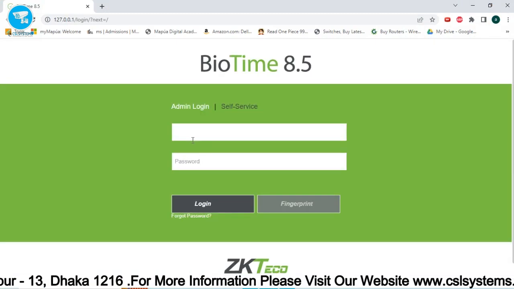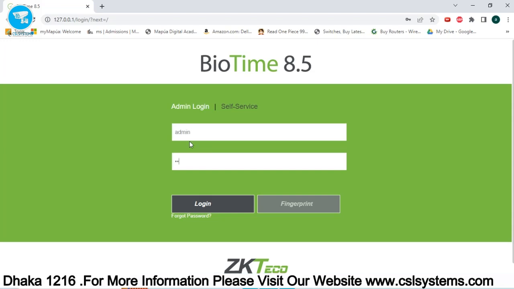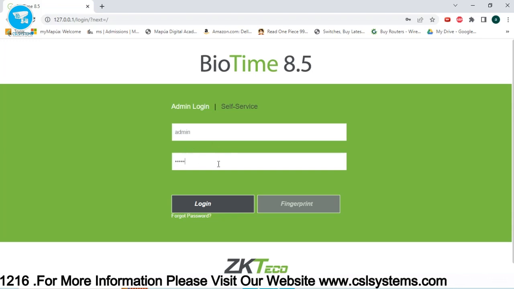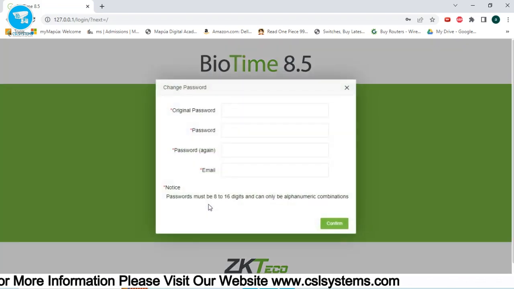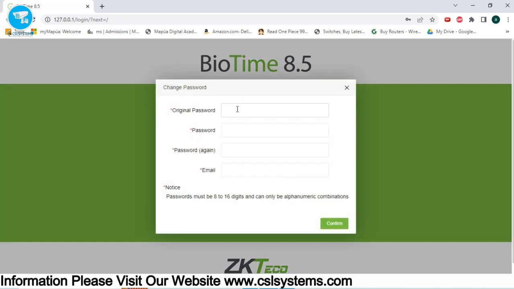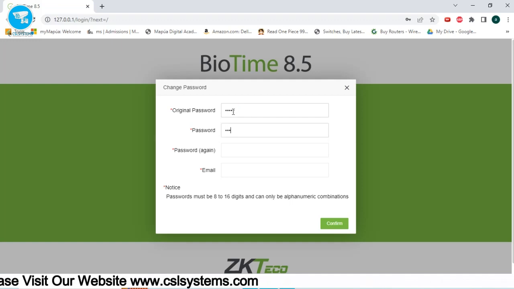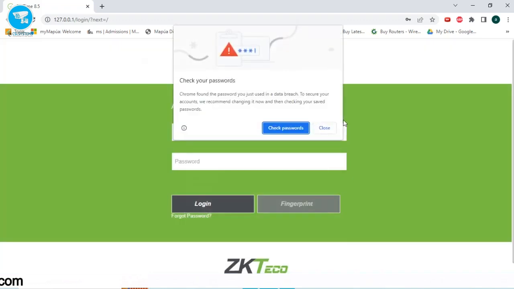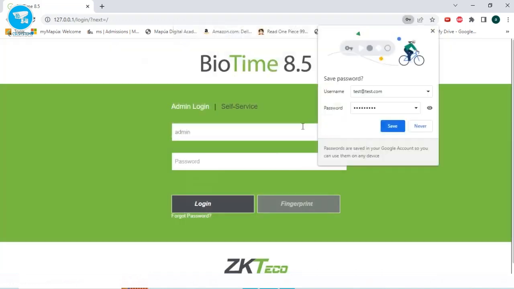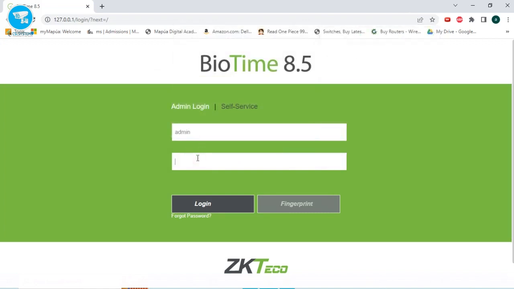The default username is admin and the password is admin. Once you log in, it will require you to change the original password. The original password is admin, and I'll just put admin1234. Then again password admin1234. The email, just input your email address, then confirm. Then password admin1234.